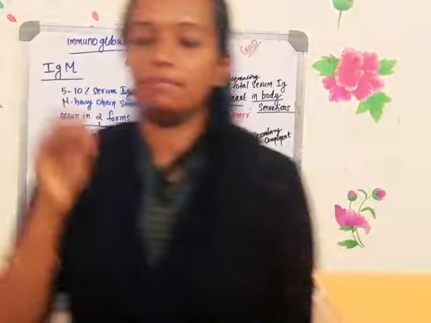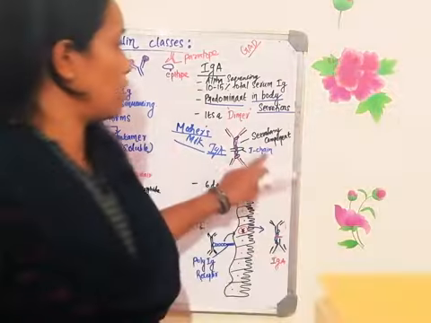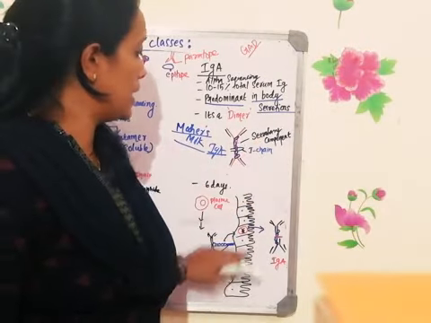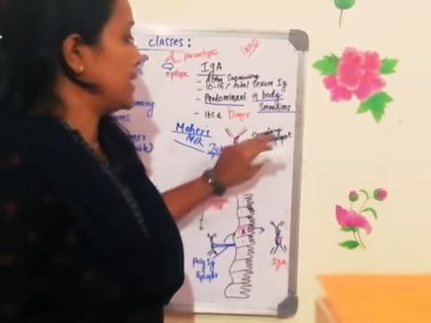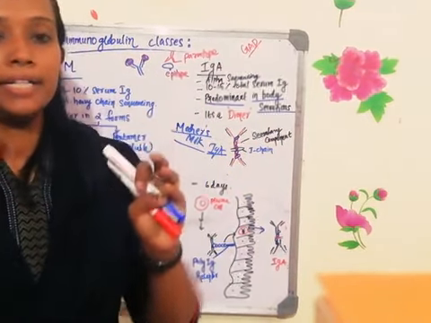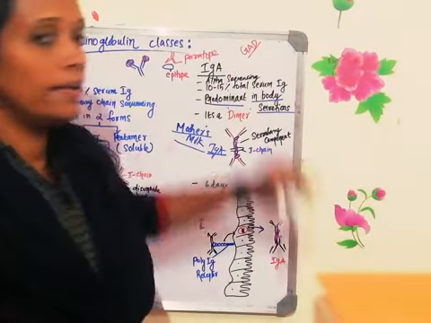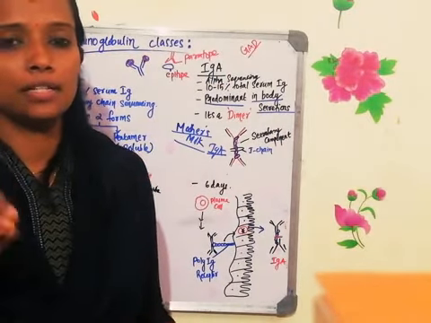And also one more polypeptide chain will be associated with immunoglobulin A which is called the secretory component. How it gets associated, I will explain it now. The secretory component is a protein which will be protecting the hinge region of immunoglobulin A. Immunoglobulin A has a hinge region. The hinge region is very, very sensitive to protease enzyme.